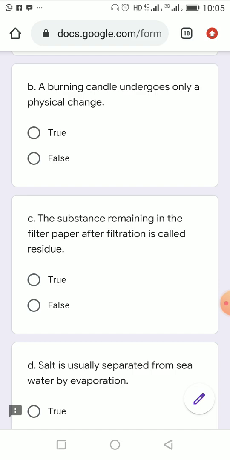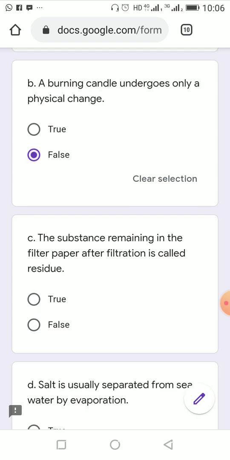This is a reaction. So the forming of carbon dioxide and water vapor during the burning of a candle is a kind of chemical change. That means for the burning of a candle, both physical and chemical change happen simultaneously. So this is not only a physical change, this is a chemical change as well. That's why this will be false.